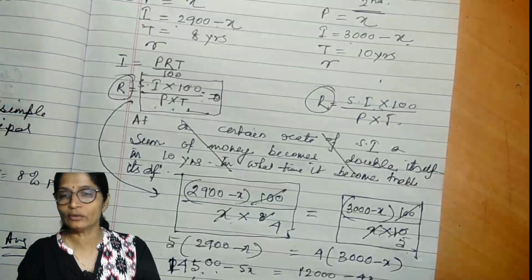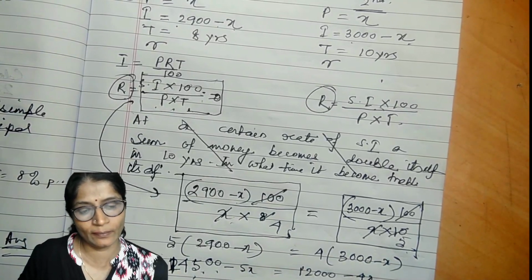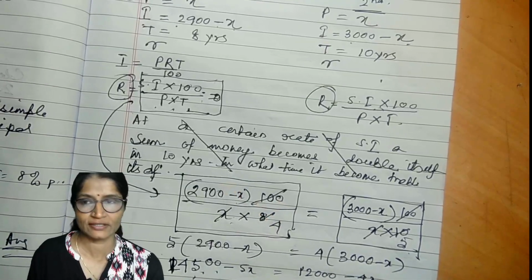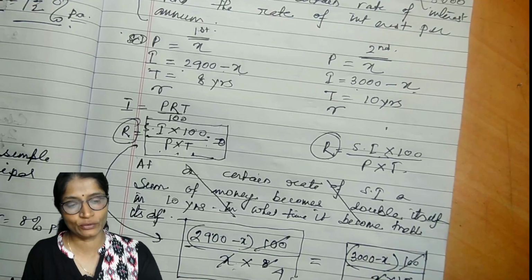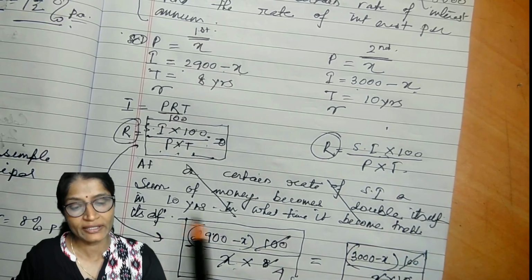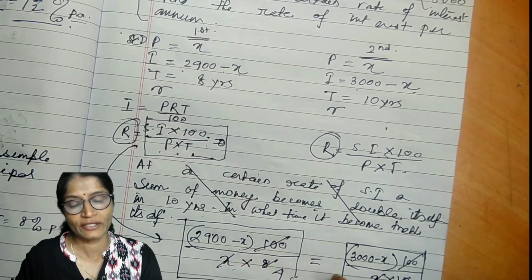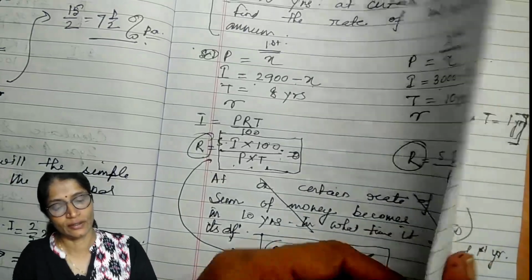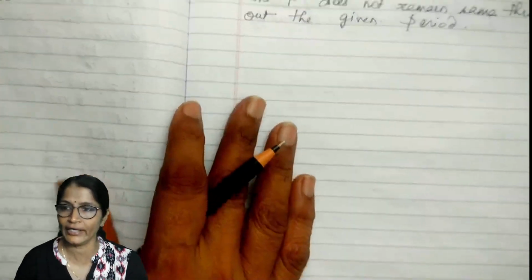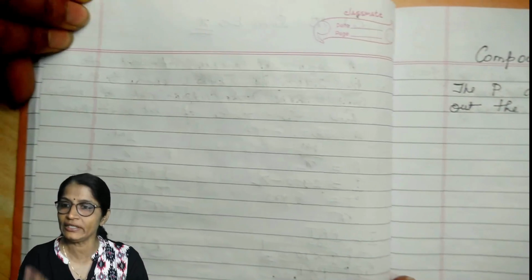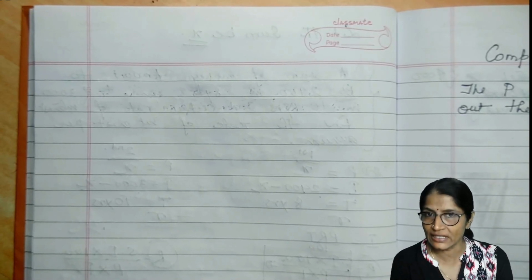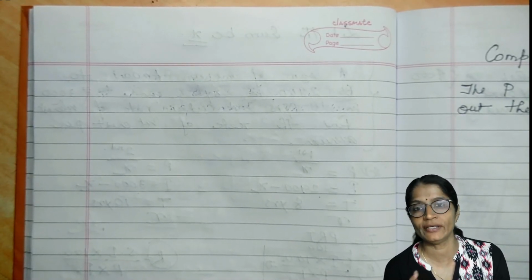So this is all about the simple interest. Now one more sum I have written, which here no space was there, so I have cancelled it. Let me do that side. At a certain rate of simple interest, a sum of money becomes double itself in 10 years. In what time it will triple itself? At a certain rate of interest, a sum of money doubles itself, and asking you with the same rate of interest, the same money will triple itself in how many years?